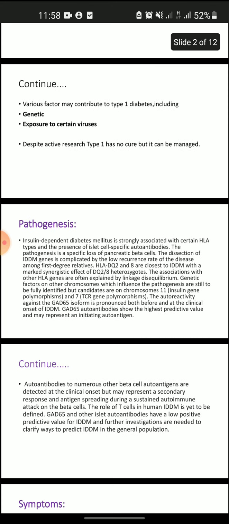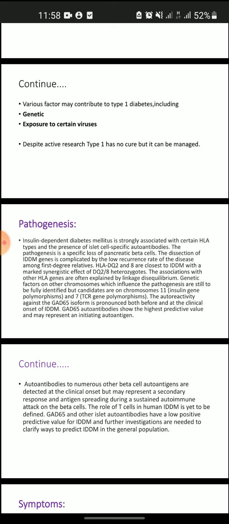Pathogenesis. Insulin dependent diabetes mellitus is strongly associated with certain HLA types and the presence of islet cell specific autoantibodies. The pathogenesis is a specific loss of pancreatic beta cells. The dissection of the IDDM gene is complicated by the low recurrence rate of the disease among first degree relatives. HLA-DQ2 and 8 are closest to IDDM, with a marked synergistic effect of the DQ2-8 heterozygote. The association with other HLA genes is often explained by linkage disequilibrium.